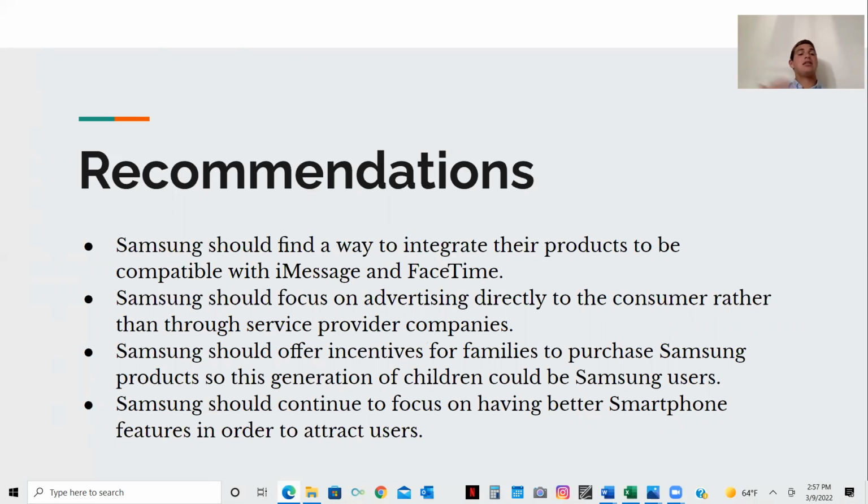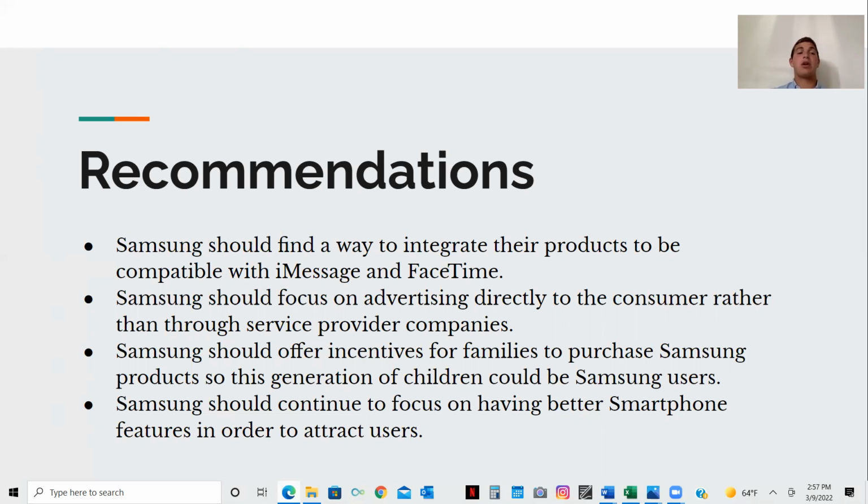In addition, we think that Samsung should focus on advertising directly to the consumer rather than through service provider companies, because service provider does have a limited impact on smartphone choice. So we think that going directly to the consumer would be more effective in advertising, such as through TV ads and in-store advertisements.